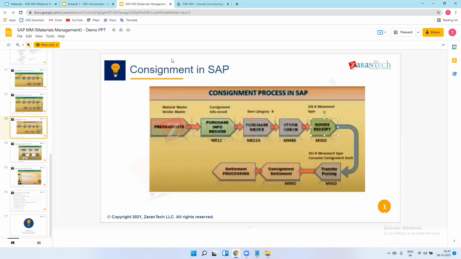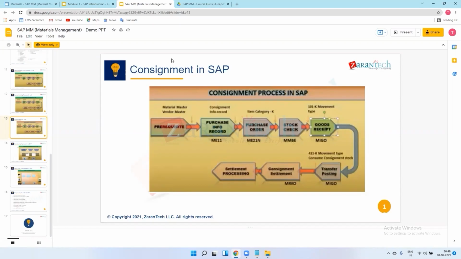Suppose I am manufacturing one car, and let's say tomorrow I want to manufacture two cars. Then I will require 8 tires in total. The vendor would only send 4 tires on a daily basis. If I want to manufacture 2 or 3 or 5 vehicles, in those cases I already have stock in my premises.